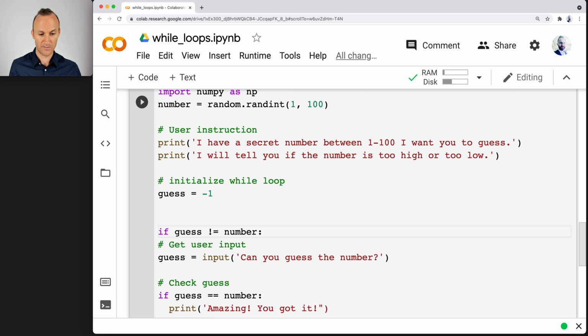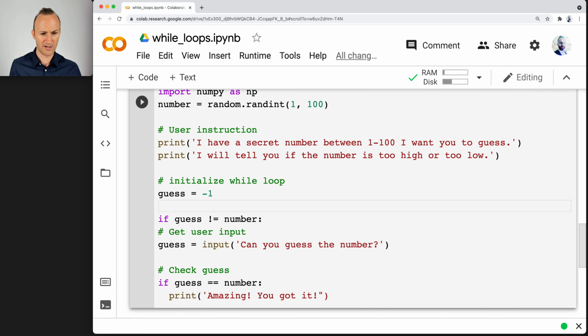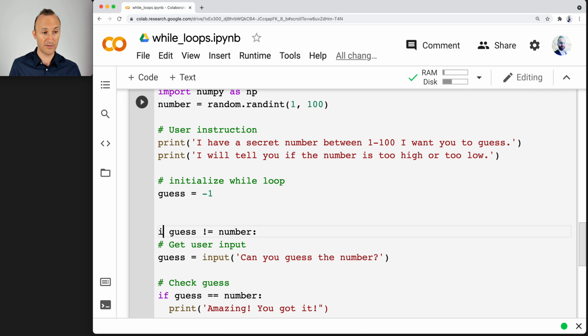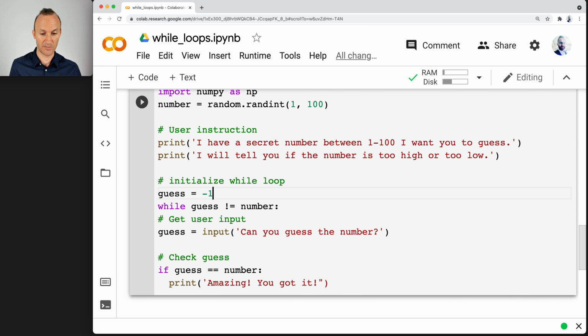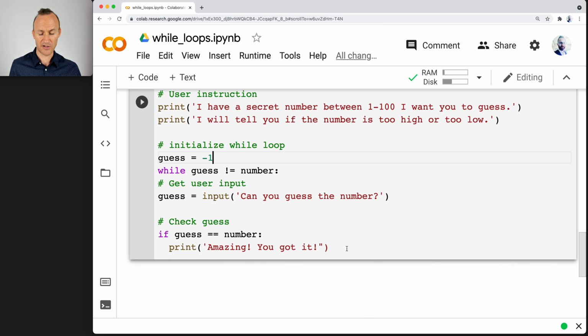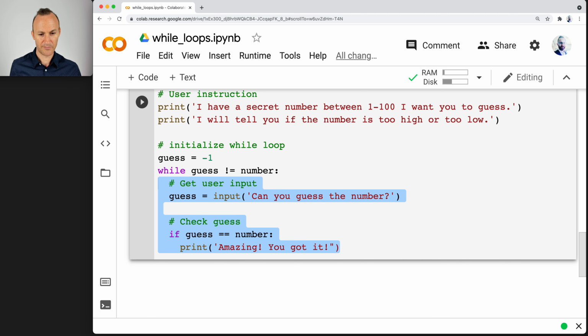So I said if, I want to say, that's supposed to be while. It's a while loop. While guess is not equal to number. And then this other code that we had inside of it, we're working on will go inside of the loop. Okay. So here's the idea, right?